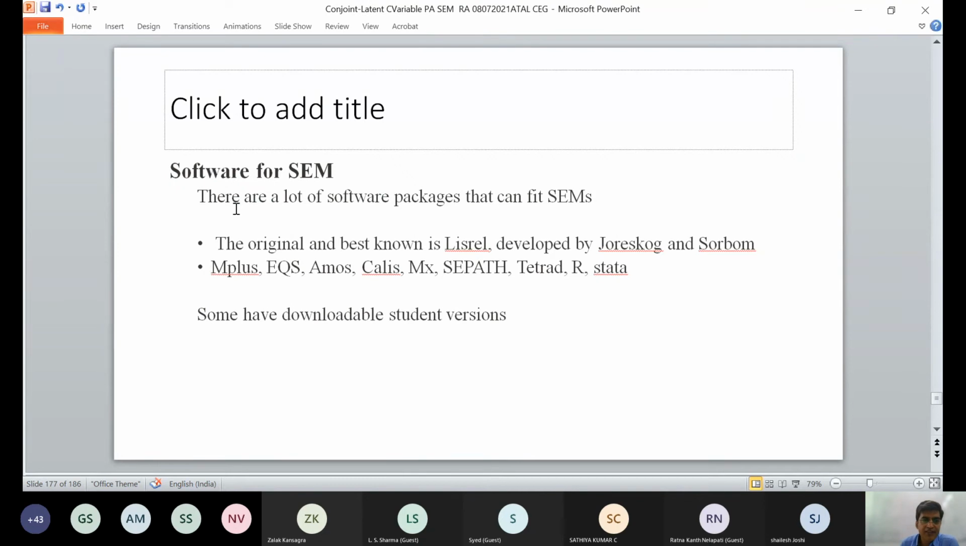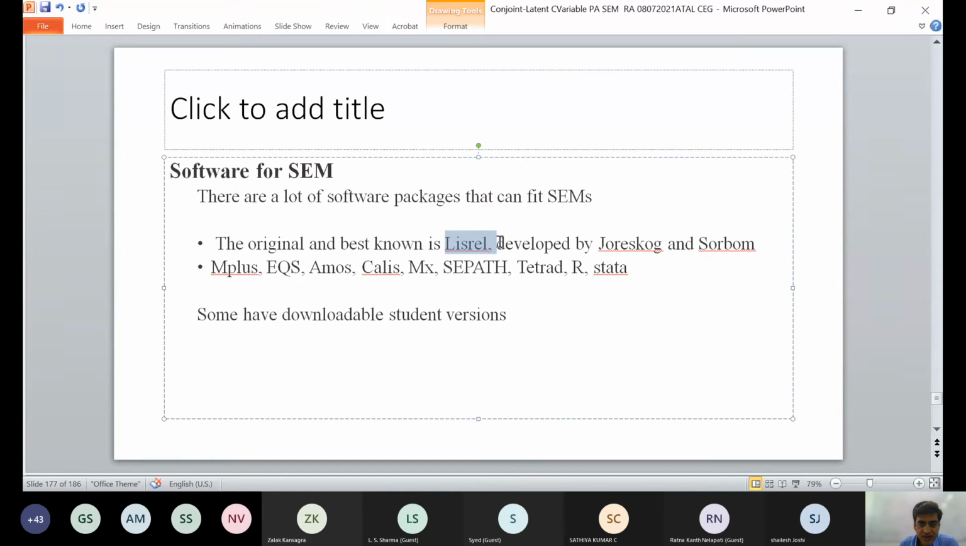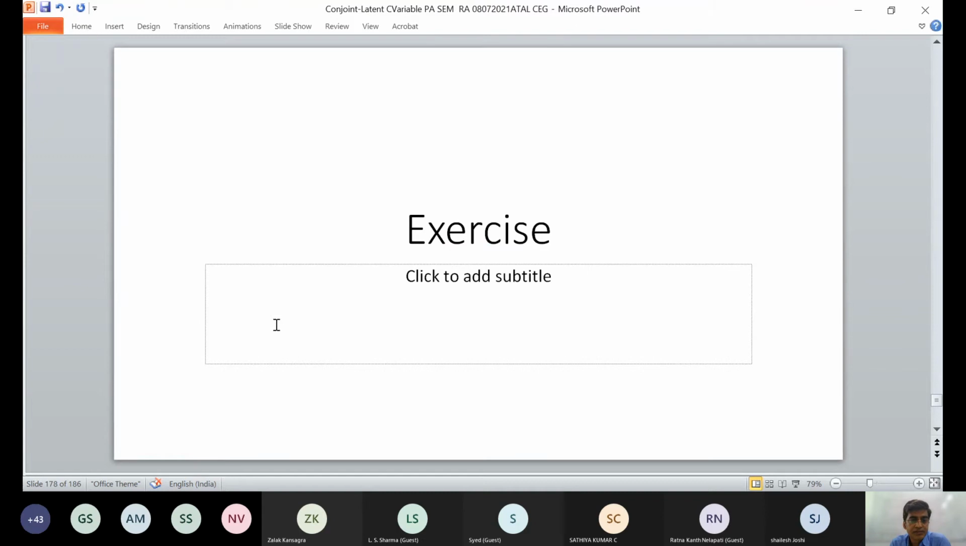Now you can do this with various software. There are LISREL, developed by Joreskog and Sorbom, M+, EQS, AMOS. I have given you the list. R is one software, Stata is another. Some software has a student version or downloadable version. You can directly go and use it.